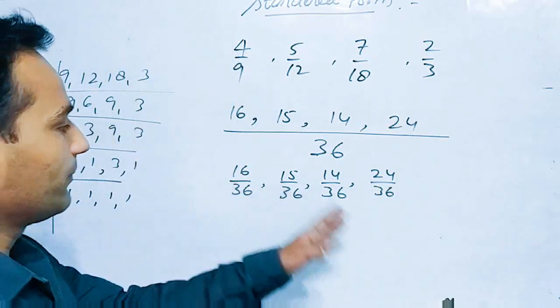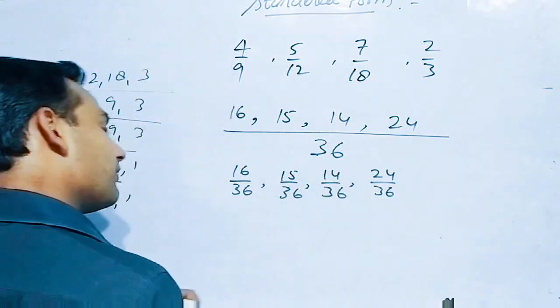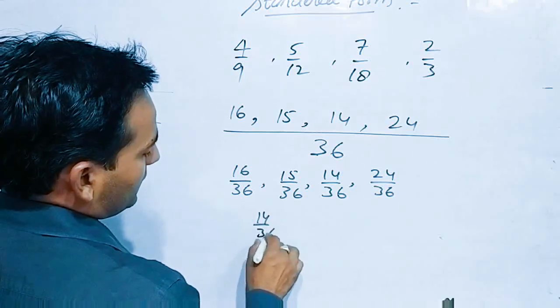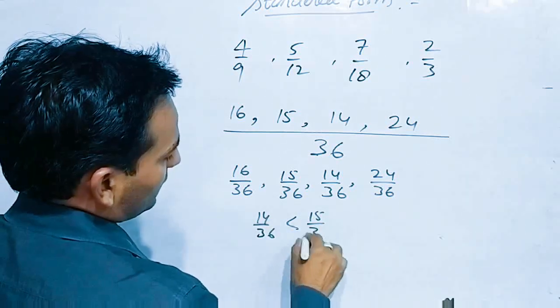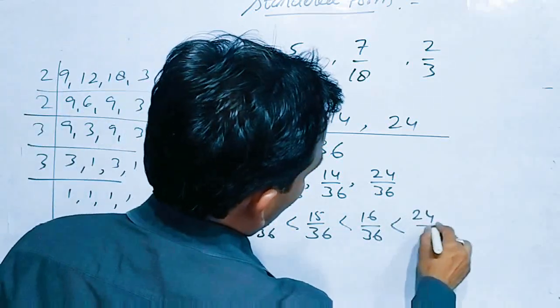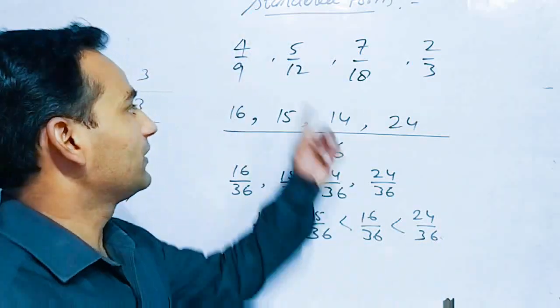Now you can compare which number is greater or which number is smaller. Greater the numerator will be greater, or less the numerator will be smaller. So 14 upon 36, after that we have 15 upon 36, after that we have 16 upon 36 and then after we can write 24 upon 36. But we have to compare between these numbers.